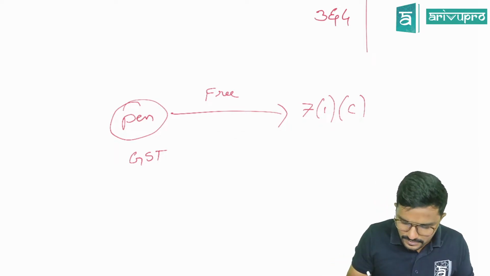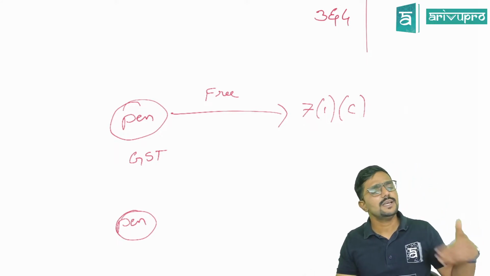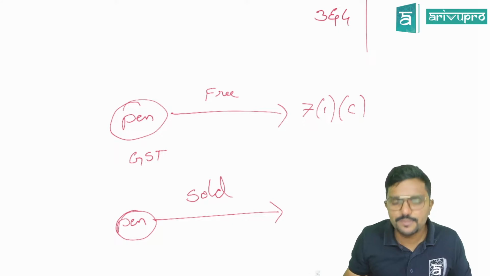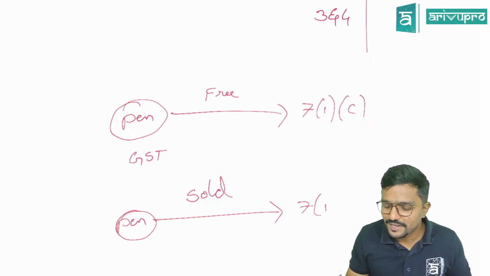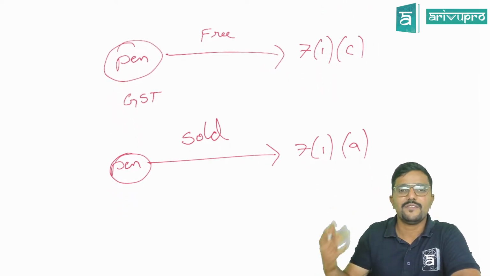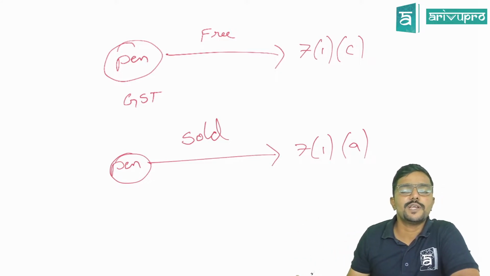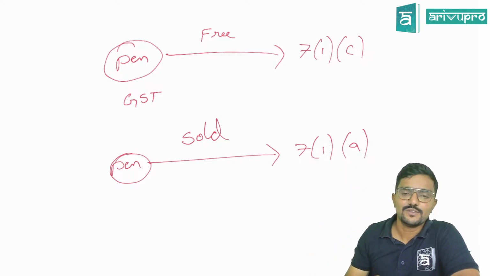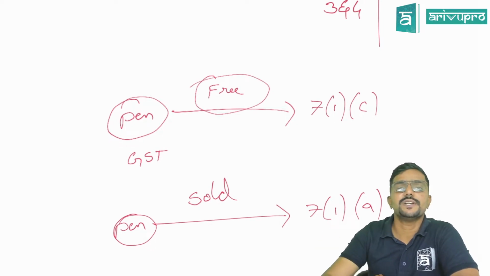Now, sir, I had purchased a pen on which I have paid GST when I purchased. I claimed the credit of it and I sold this pen for a money or consideration. Is it a supply? Yes, but as per 7(1)(a). Assuming it is in the course or furtherance of business, then only it will be a supply. So I am having a stationery business. I purchased a pen, I claimed ITC on it, and I sold it for a money or for a consideration. In that case, it will be a supply, but as per 7(1)(a). So 7(1)(c), Schedule 1 will come only when there is no consideration, that is free of cost.